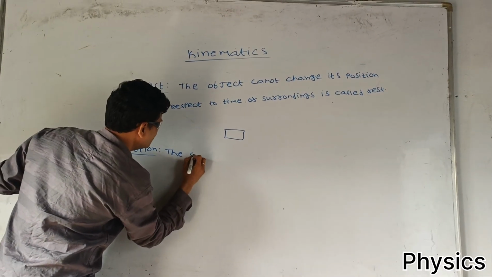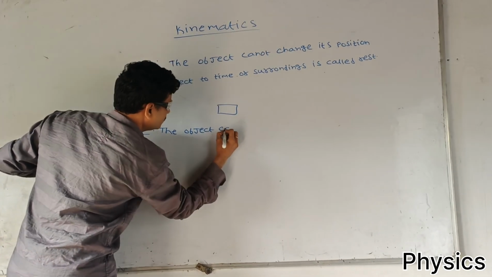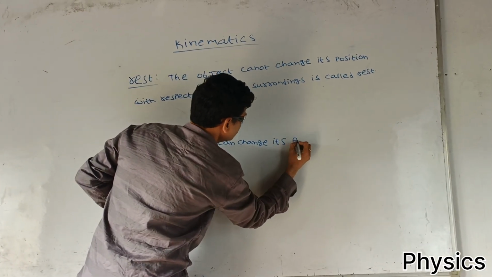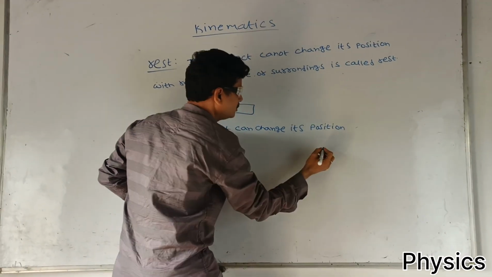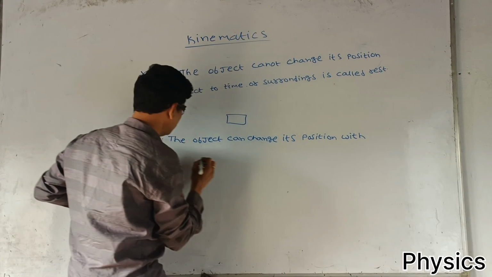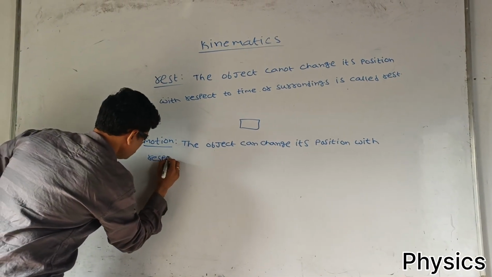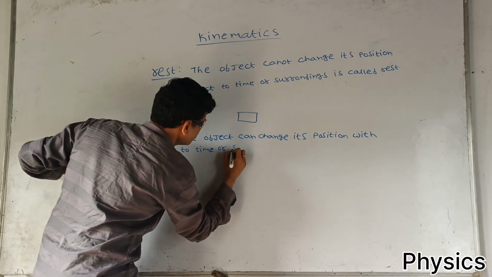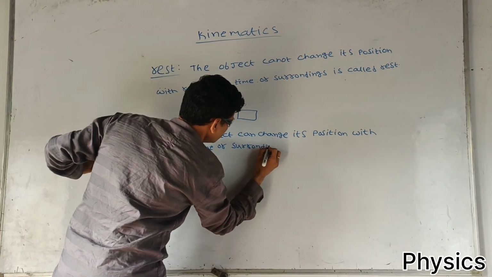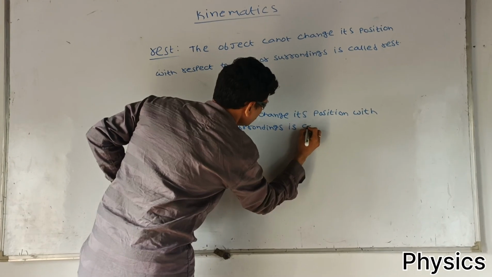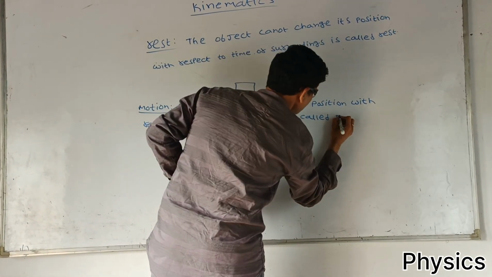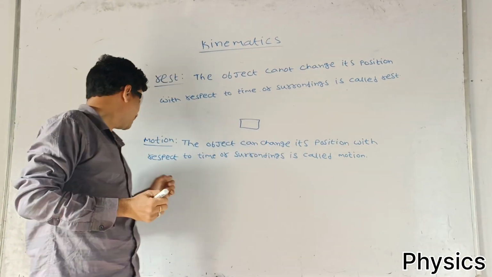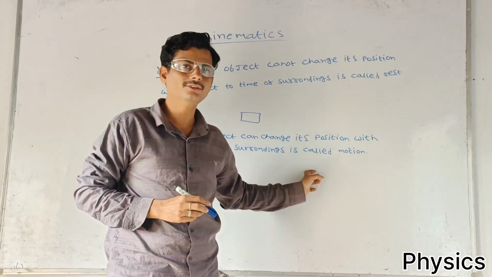Next, motion. The object can change its position with respect to time or surroundings is called motion.